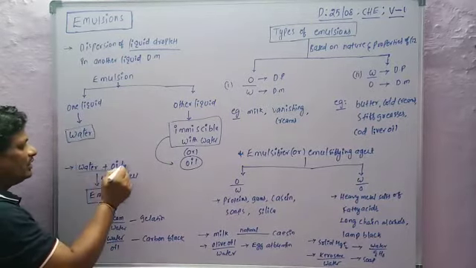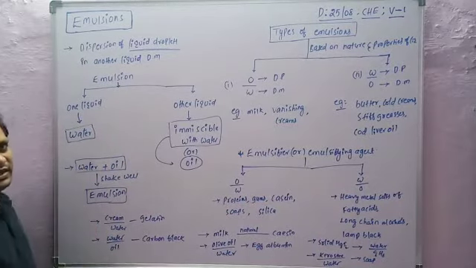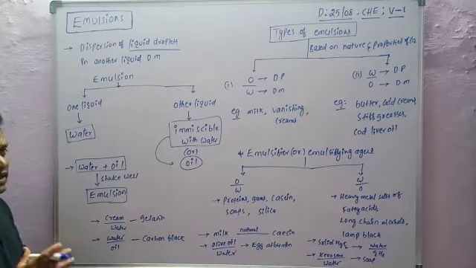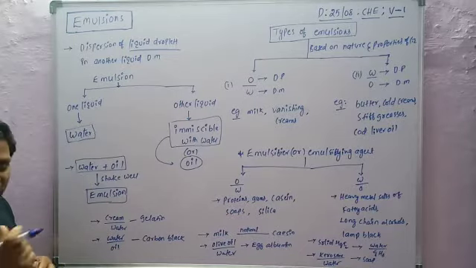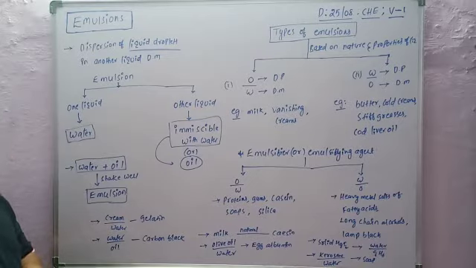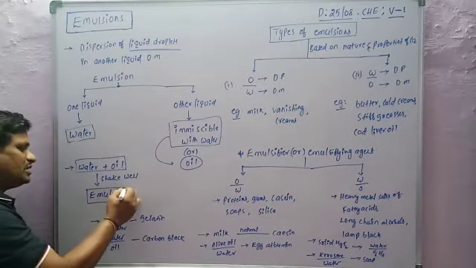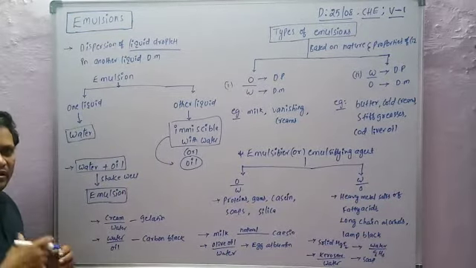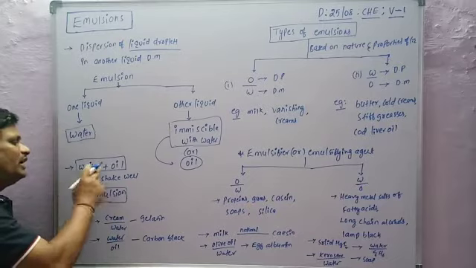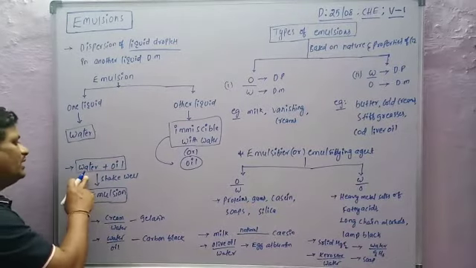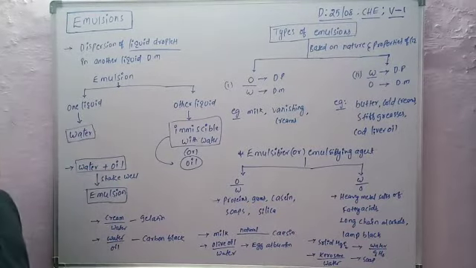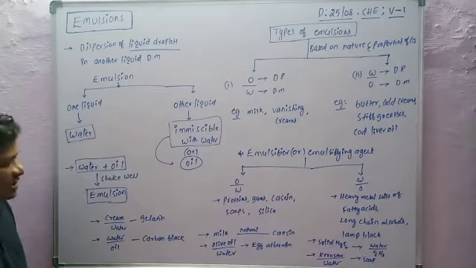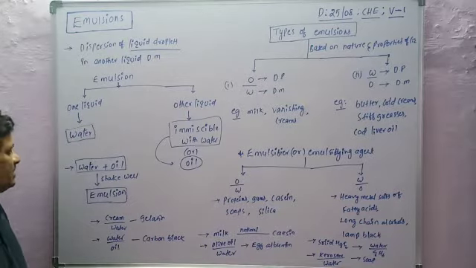Water is taken in oil, or oil is taken in water, and both are shaken well or thoroughly. Then an emulsion is obtained when the mixture of oil and water is shaken well.